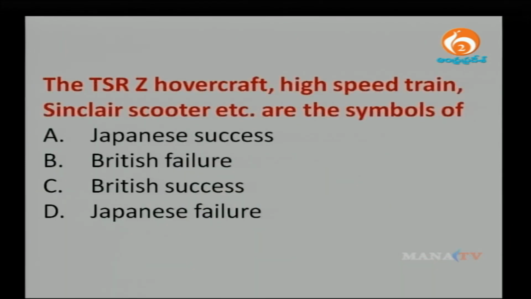The TSRZ hovercraft, high-speed train, Sinclair scooters, etc. are the symbols of Japanese success, British failure, British success, Japanese failure. A little tricky question, so please read, understand and then respond. The TSRZ hovercraft, high-speed train, Sinclair scooters, etc. are the symbols of Japanese success, British failure, British success, Japanese failure. And the correct answer is British failure, even though the innovation was great, but it was not marketed properly.